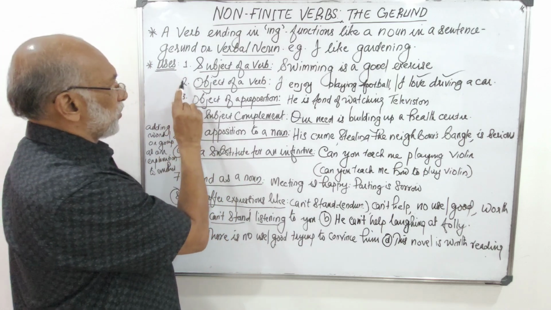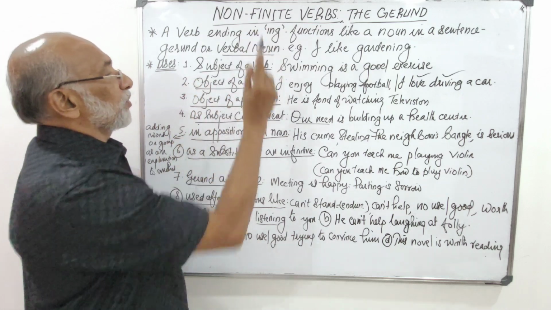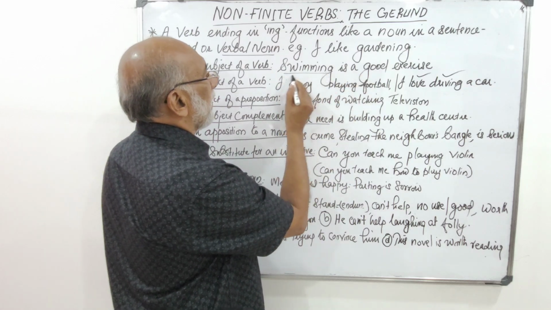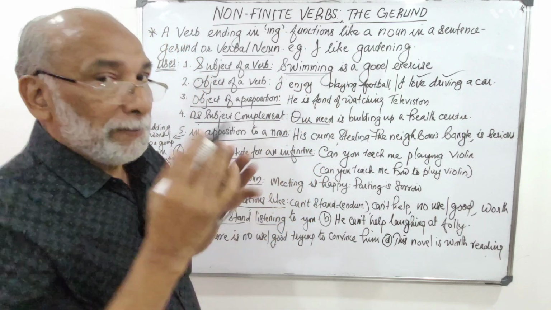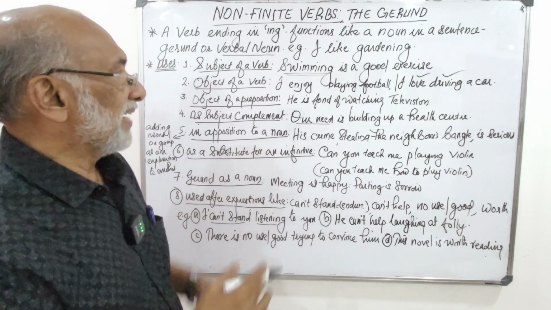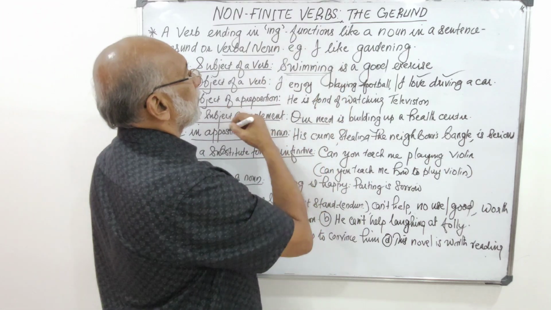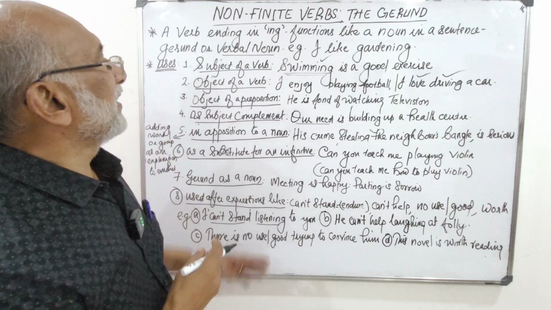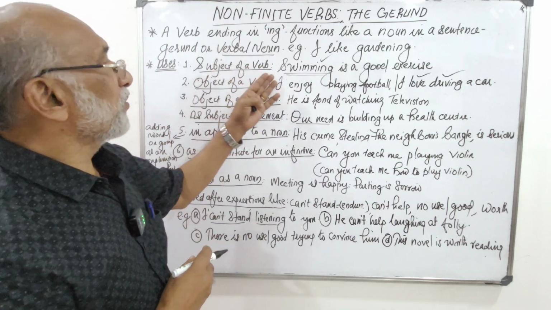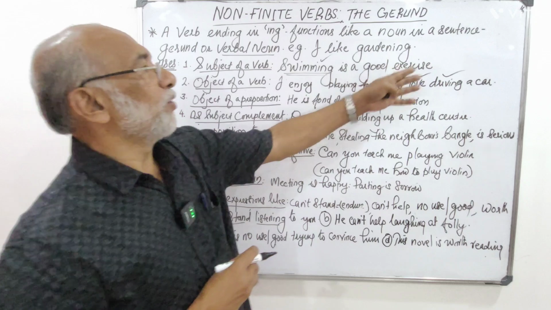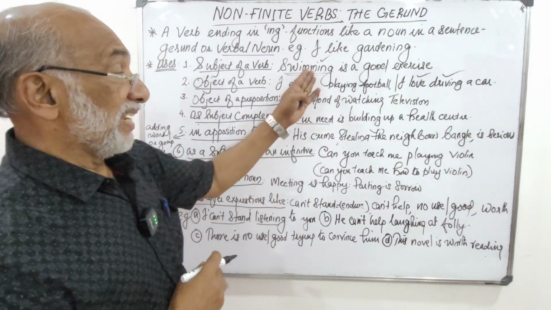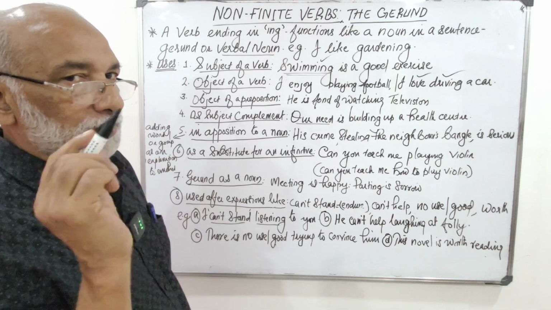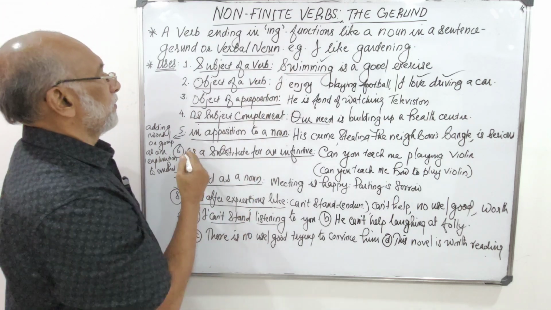Then, first use, it's used as the subject of a verb. So here, see swimming. Swimming is a good exercise. Swimming functions like a noun and it is the subject of the sentence. Swimming is a good exercise. It's a gerund here. It ends in ing. So a gerund can be used as the subject of a verb.